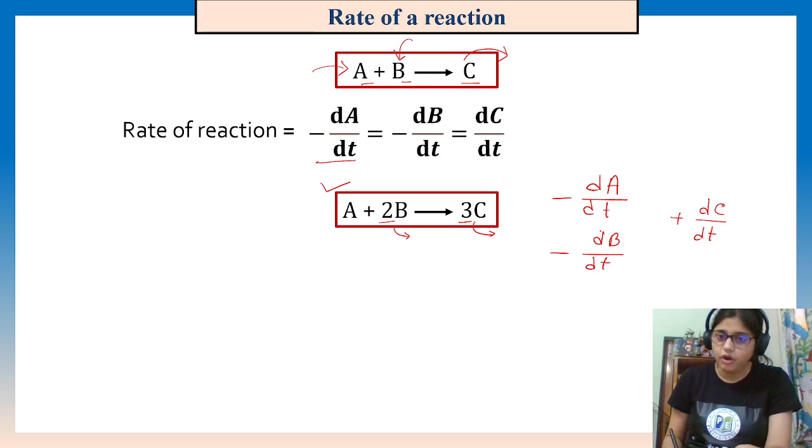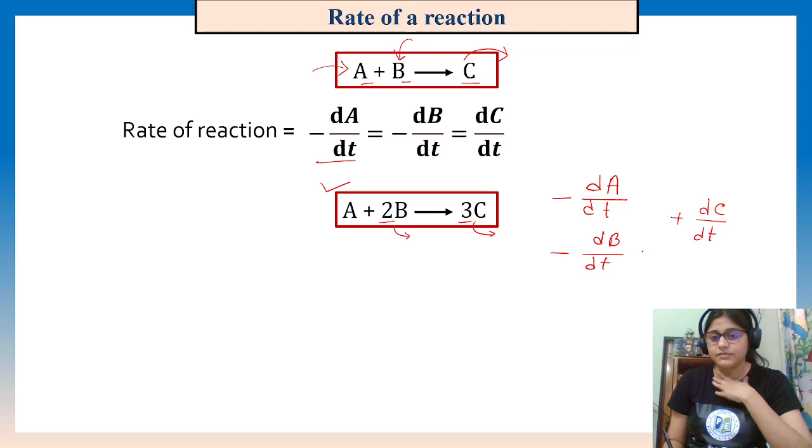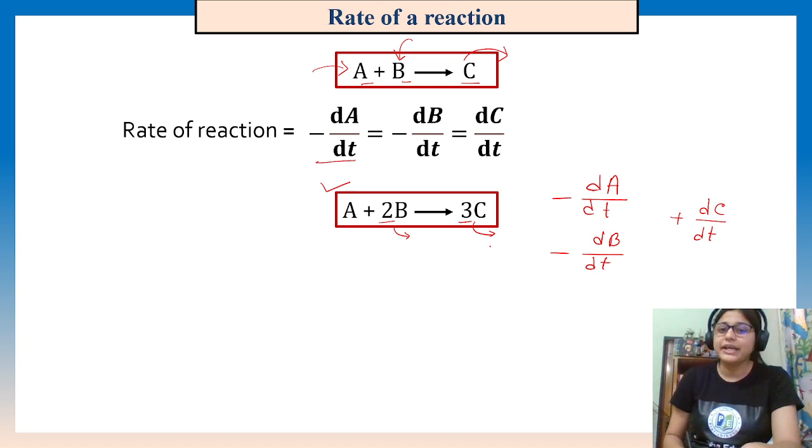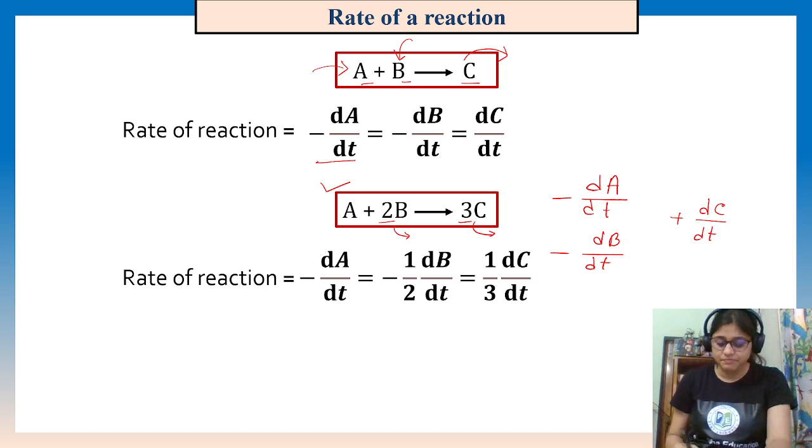But we cannot equalize all of this. So am I wrong? Have I made a mistake? Think about it. But no, I have told you the right thing. But you have to write the expression properly in this way.